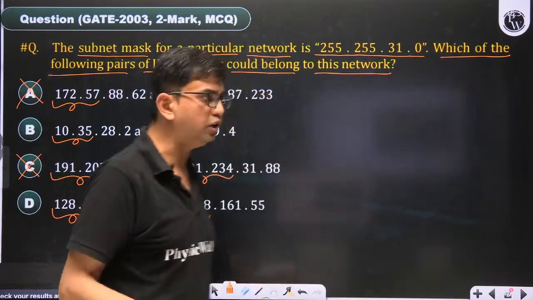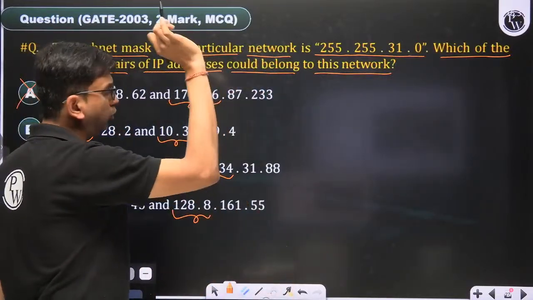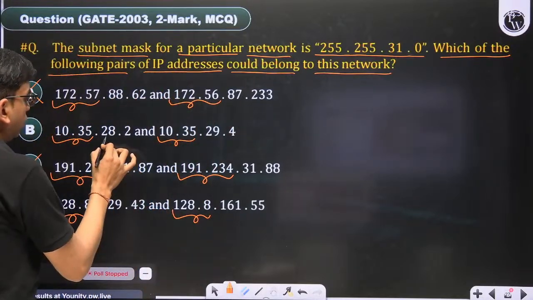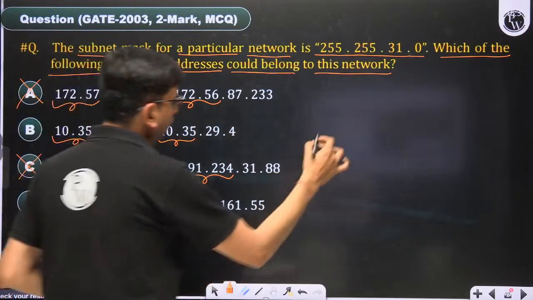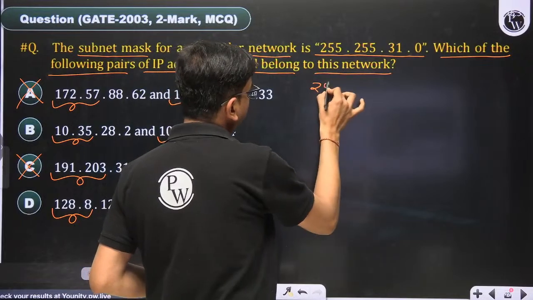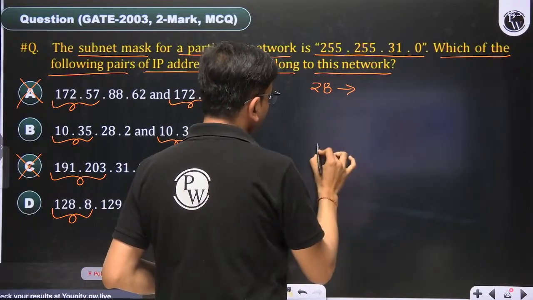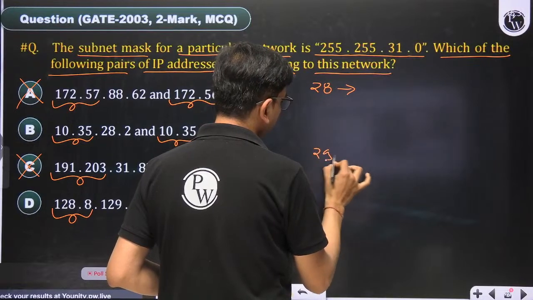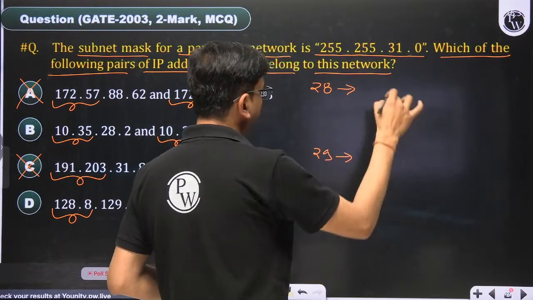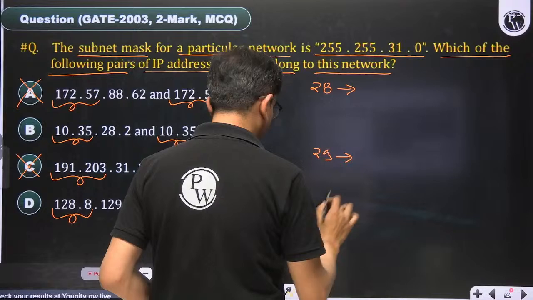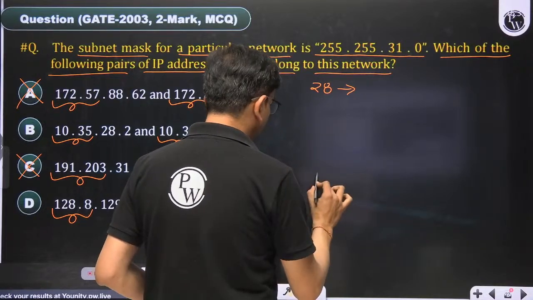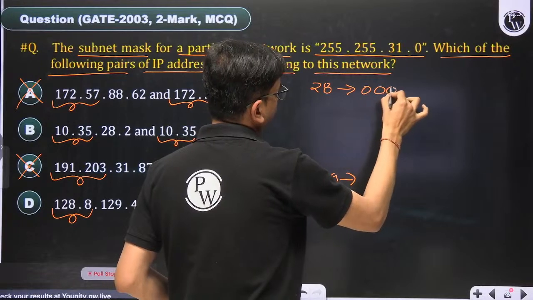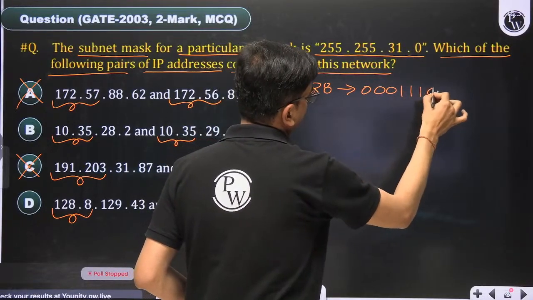The last octet we do not need to check. Why? Because it is 0, so it can be anything, 62, 223. No issue. We have to check the third octet, with 28 and 29. So here I am writing the binary of 28 and the binary of 29. Binary of 28 is what? 0, 0, 0, 1, 1, 1, 0, 0.